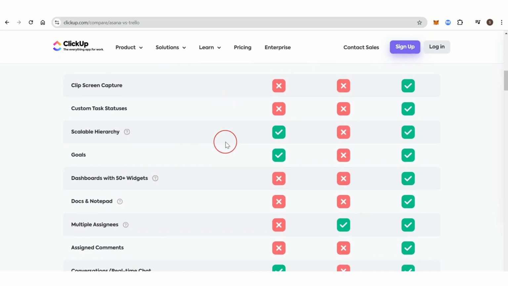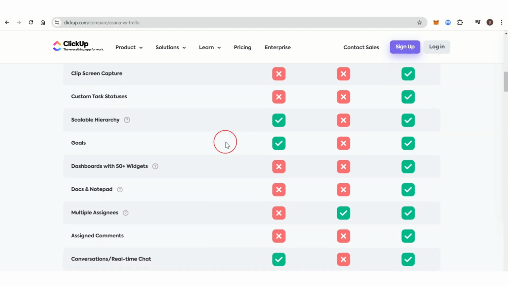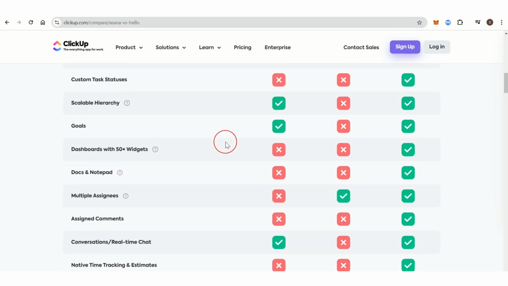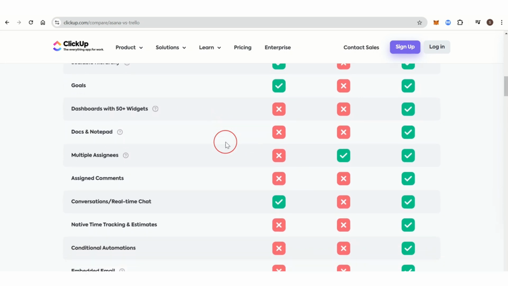So as you can see on ClickUp, you actually have custom tasks. This is great if you are doing project management. But then you have scalable hierarchy. So as you can see, with a limitless number of levels to create any structure you need. You can create structures however you want, right? Now goals: in Asana, you have goals; in Trello, you do not have goals; and in ClickUp, you have goals.